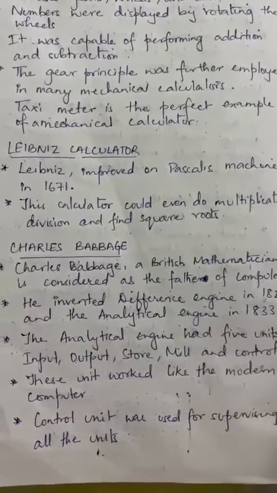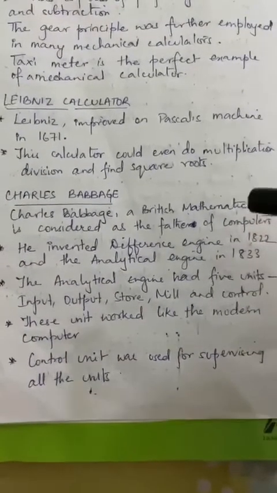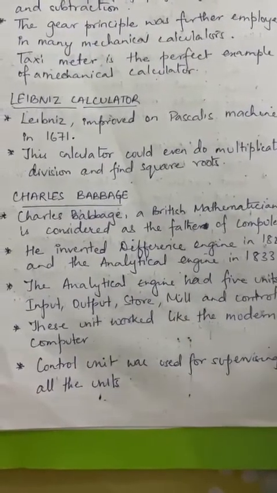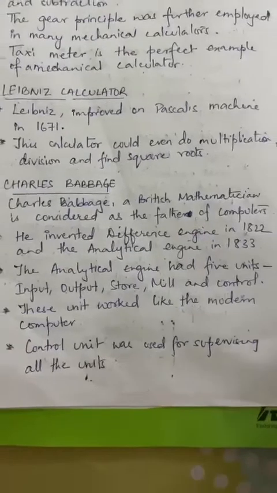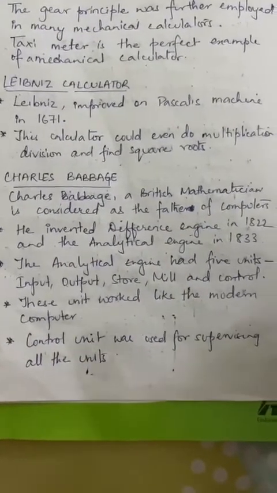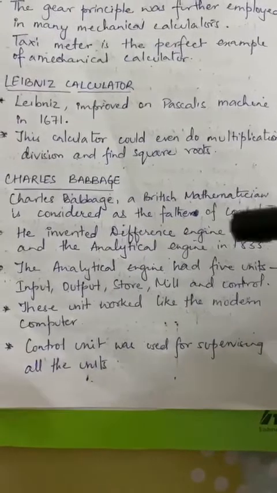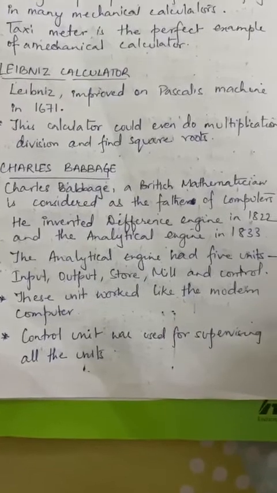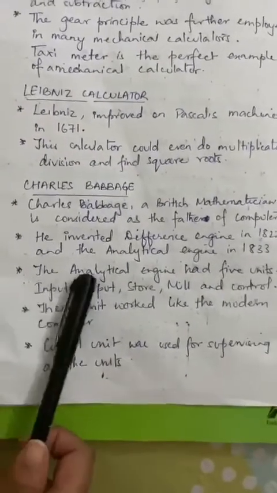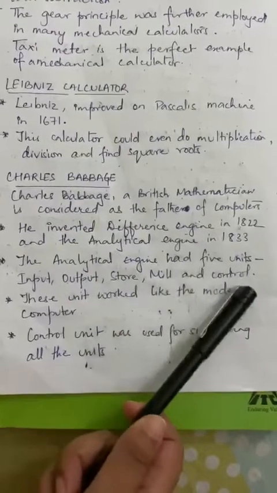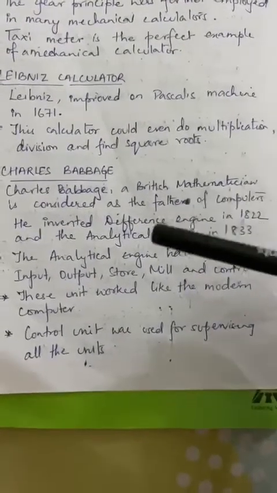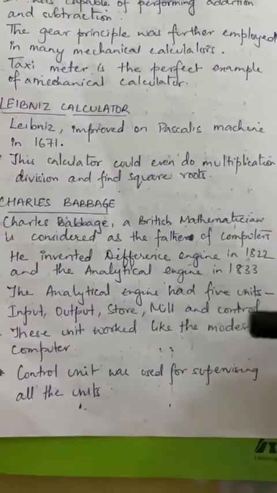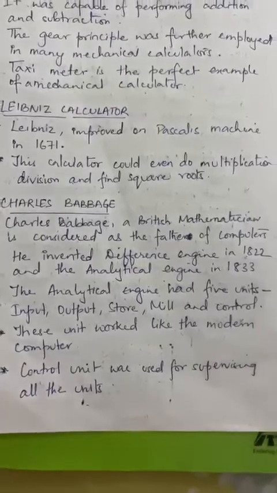Next is Charles Babbage. Charles Babbage was a British mathematician, and he is considered the father of the computer. He invented the difference engine in 1822 and the analytical engine in 1833. The analytical engine had 5 units: input, output, store, mill and control. These units worked like the modern computer. The control unit was used for supervising all the units.